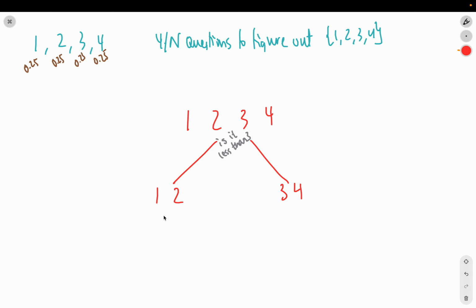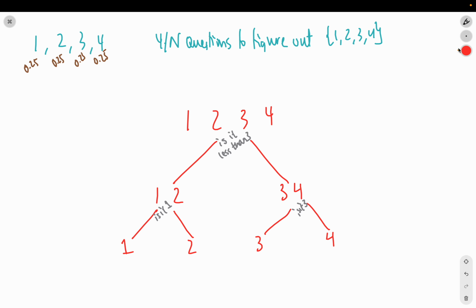Then at each of these branches, we can ask one more follow-up question. If we're between 1 and 2, we can ask, is it 1? If the answer is yes, then it's 1. If the answer is no, it's 2. Simple, right? Same way here, we can ask, is it 3? Yes or no? If it's 3, boom. If it's not, boom.